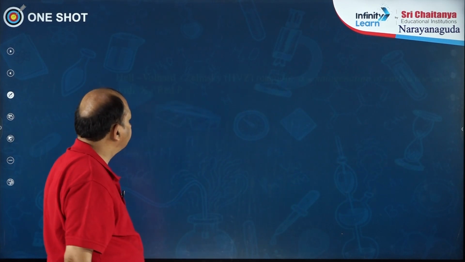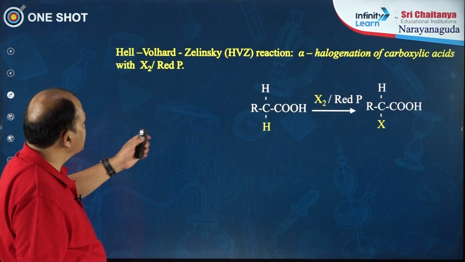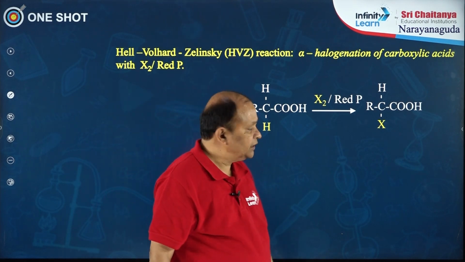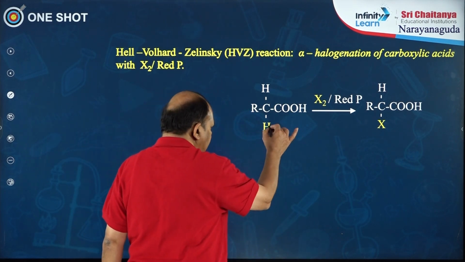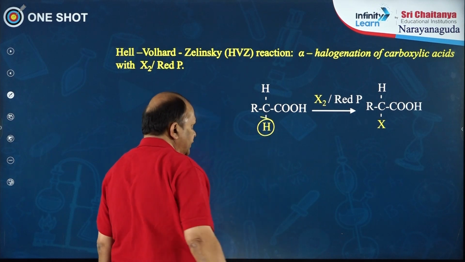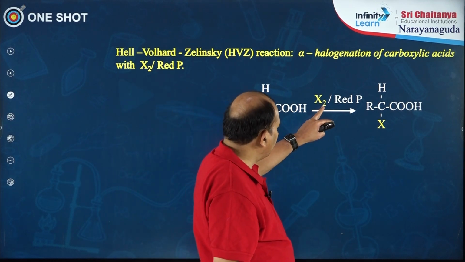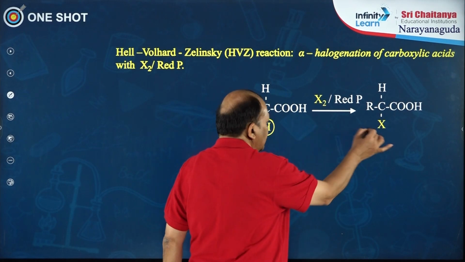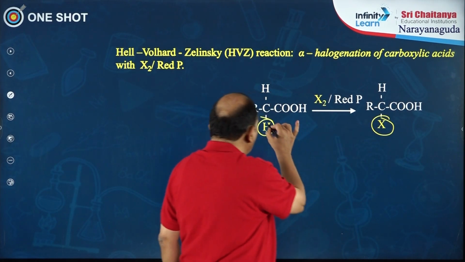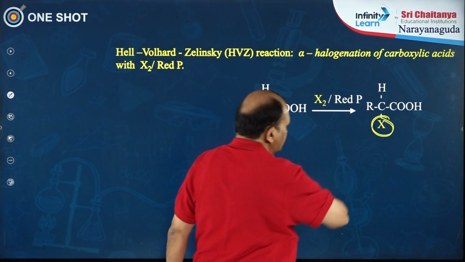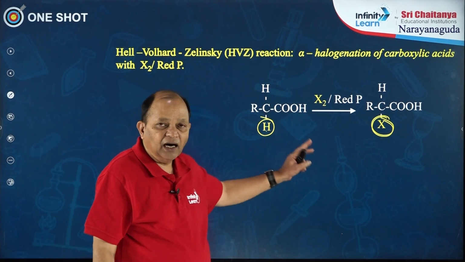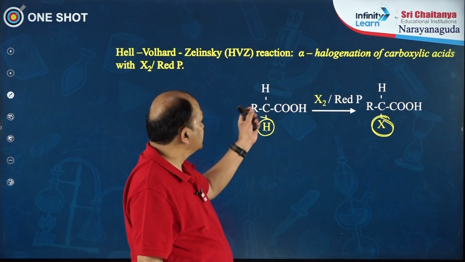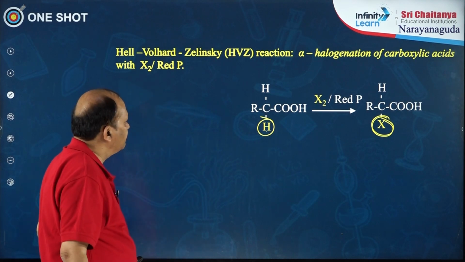Okay. Next, the Hell-Volhard-Zelinsky reaction, a very interesting and important reaction. Here carboxylic acids having alpha hydrogens, when treated with halogen in presence of red phosphorus, the alpha hydrogen is substituted by halogen, and you get alpha-halocarboxylic acids. Okay. This is called the HVZ reaction.